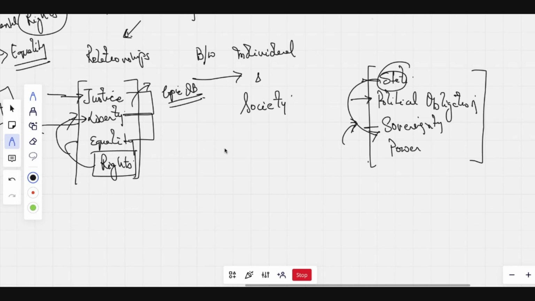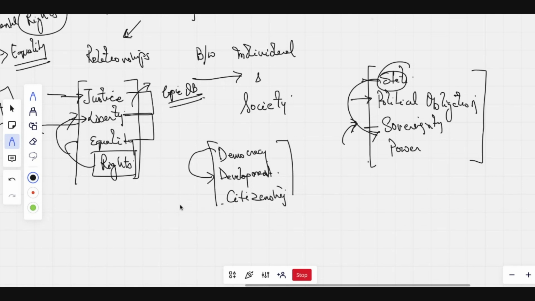Then we have concepts like democracy, or development, or maybe citizenship. These topics will be covered together. Sometimes citizenship might be different from development and democracy, but we can club all these topics and then have a composite mock test. Once we cover complete political theory, then maybe we can have 2 to 3 mock tests.